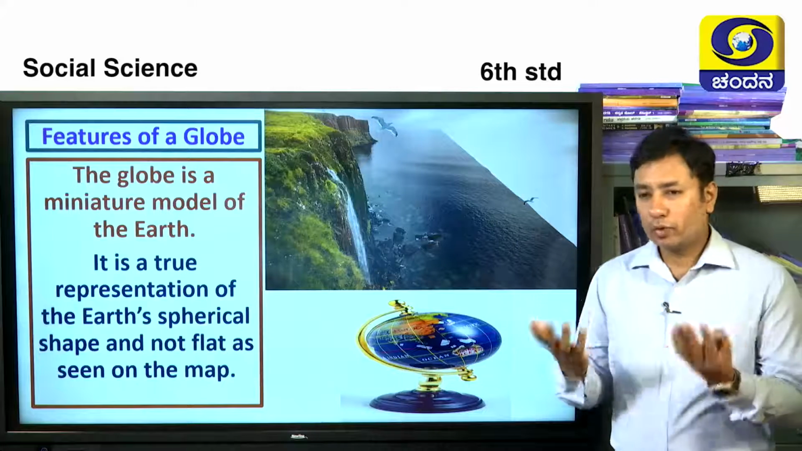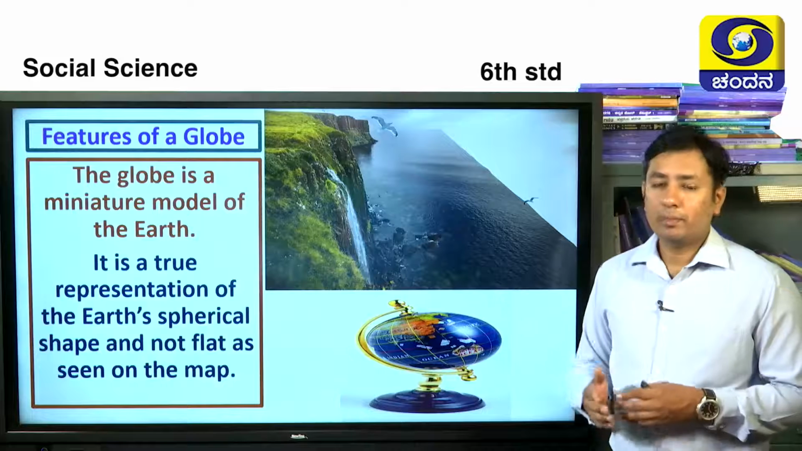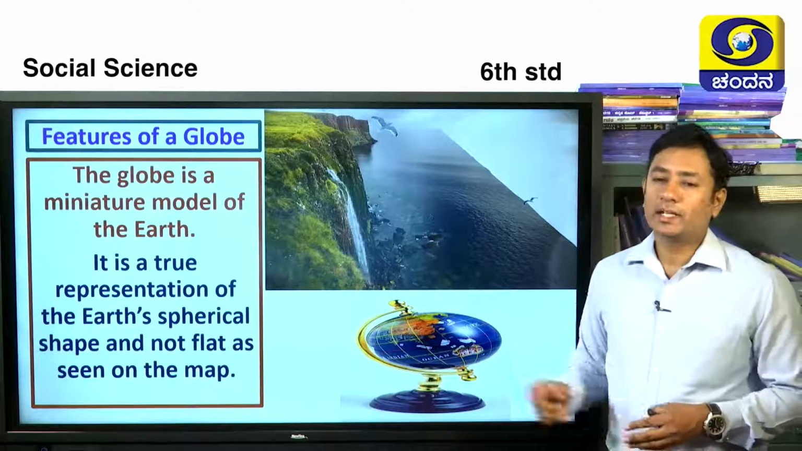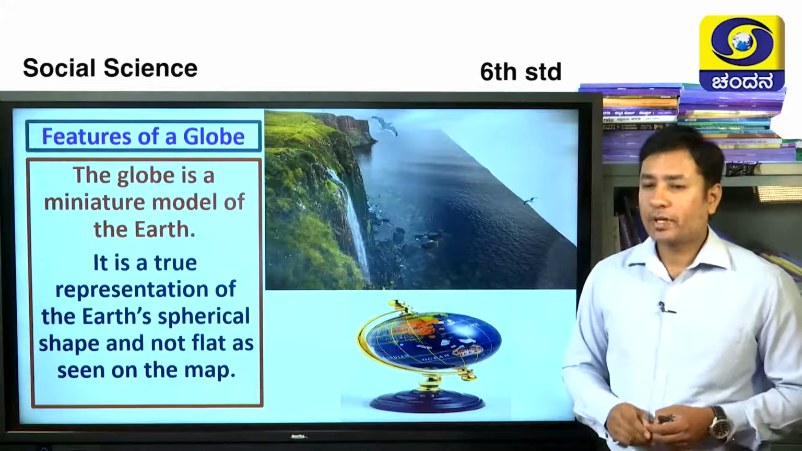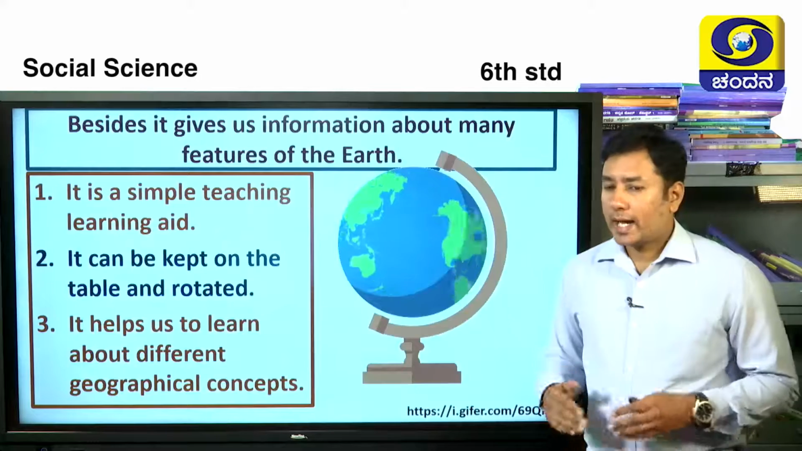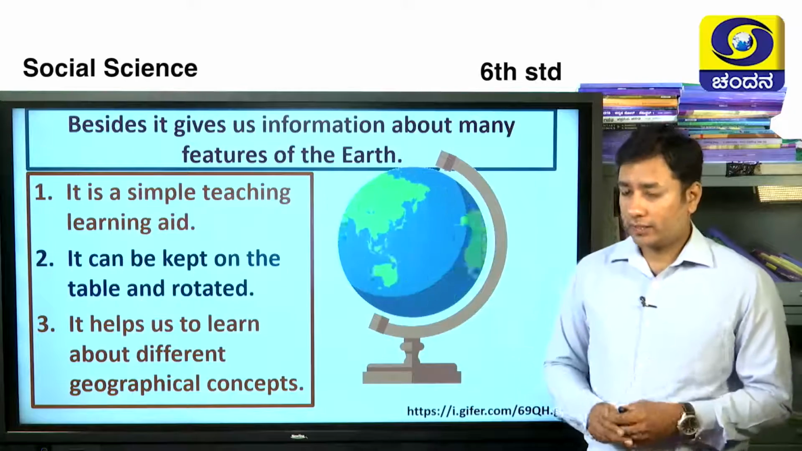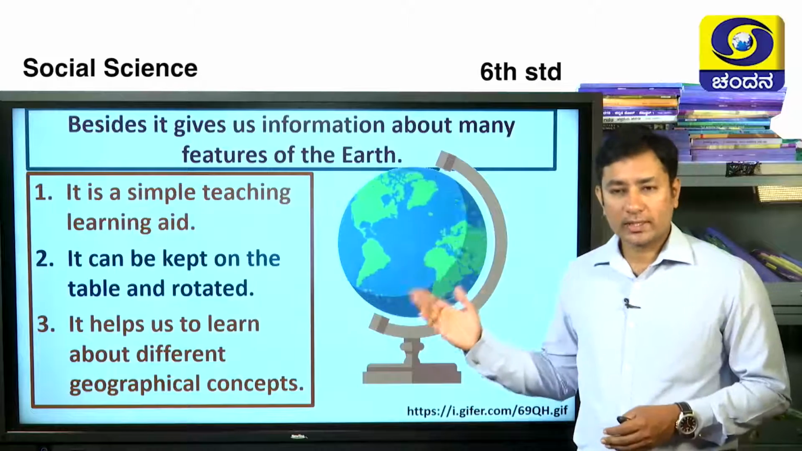Whatever they have viewed by their eyes, they have assumed that. But today we have many more scientific evidence that earth is in this shape. So only we have prepared the globes in geoid shape. And along with that, the globe can give n number of features of the earth. What are those? Those are just like this.